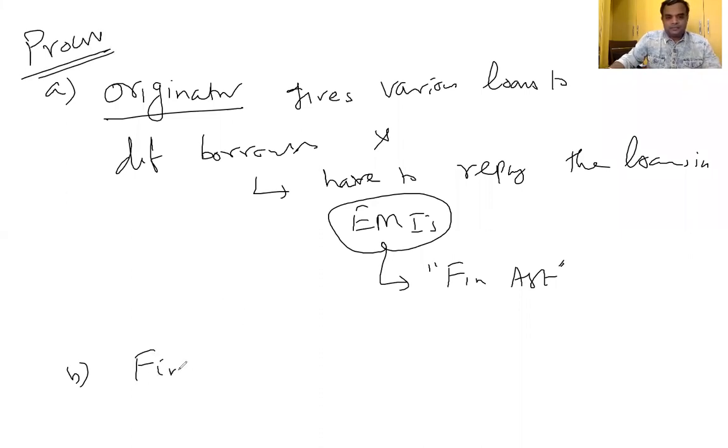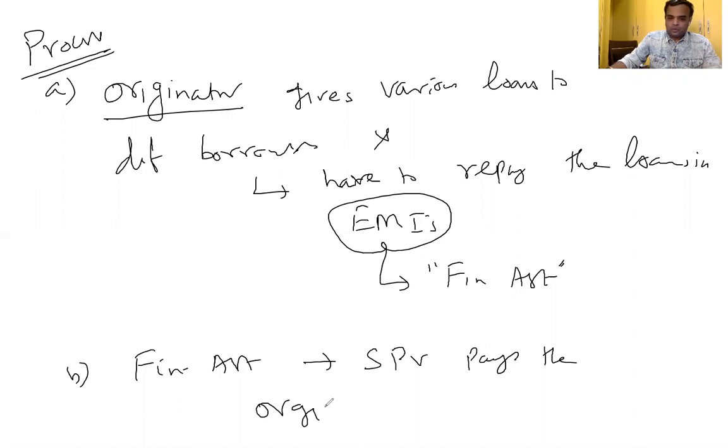The financial assets, the receivables, are transferred, and the special purpose vehicle pays the originator immediately in cash.